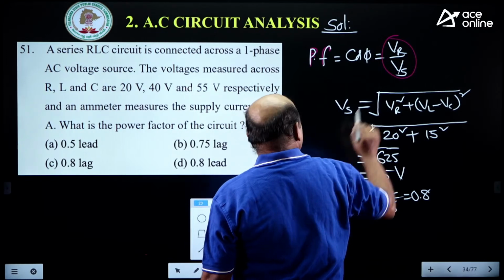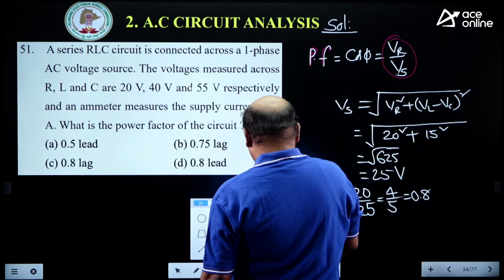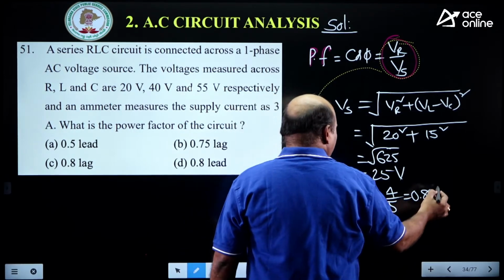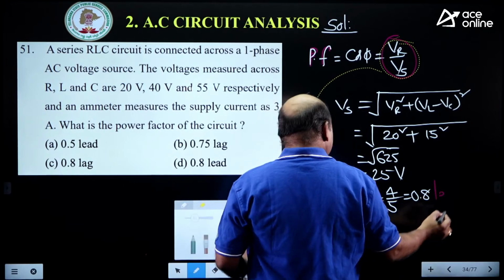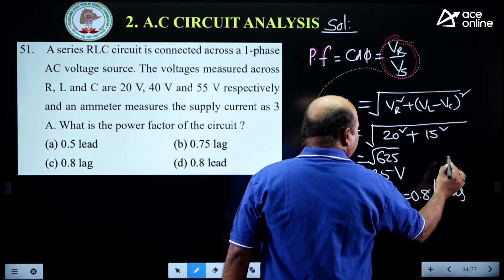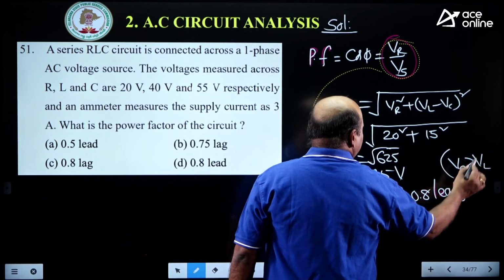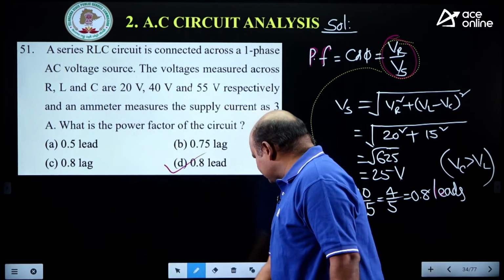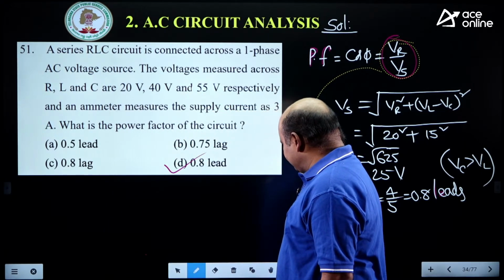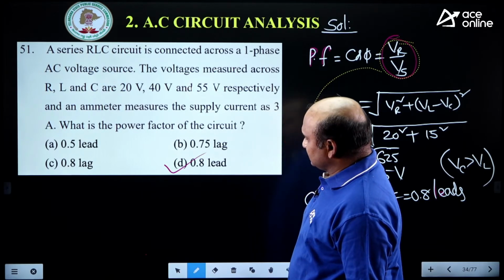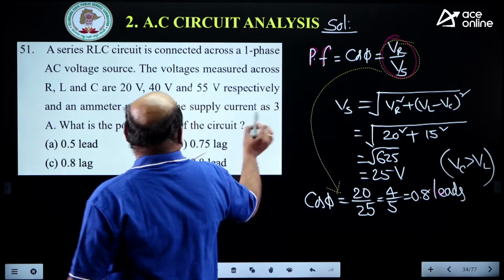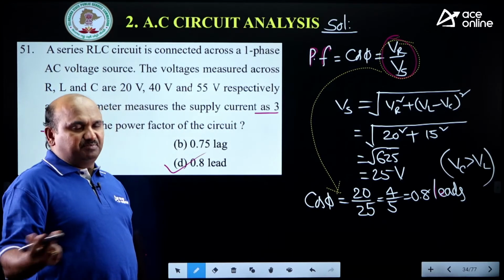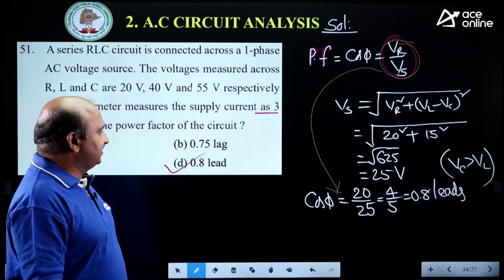As per this, we can get it. According to this, I will take it. This one is 0.8 leading power factor, because VC is greater than VL. That's why which is the correct option? D is the correct option. Very good here. Is it okay? The supply current is not needed for us. He gave that supply current, but for power factor there is no need because we have the formula with that.